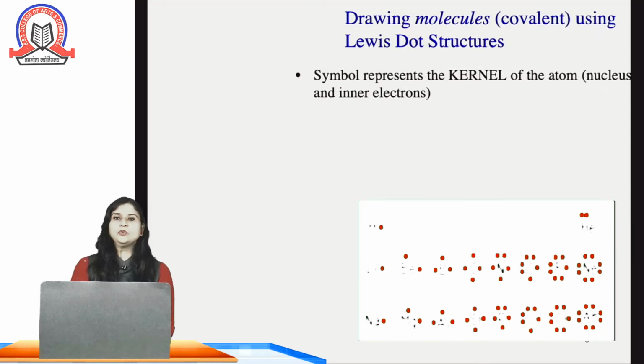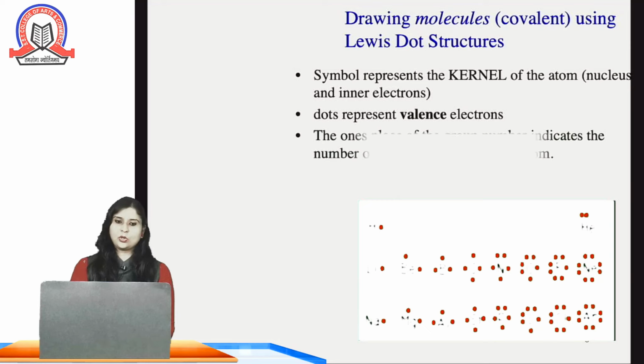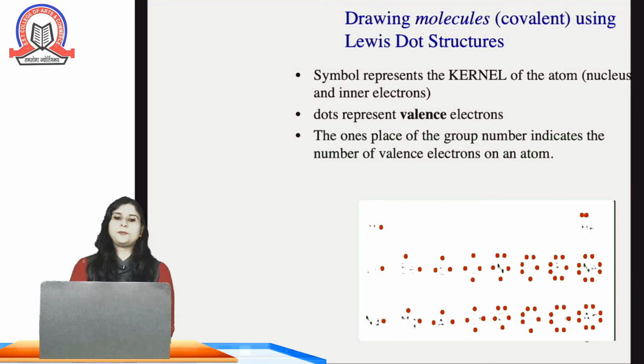Now, how can you show the covalent bonding in the easiest way? Lewis dot structure is the easiest way to show the covalent bonding between the atoms. Symbol represents the kernel of the atom, nucleus and inner electrons. Dot represents valence electron. The ones place of the group number indicates the number of valence electrons on an atom.